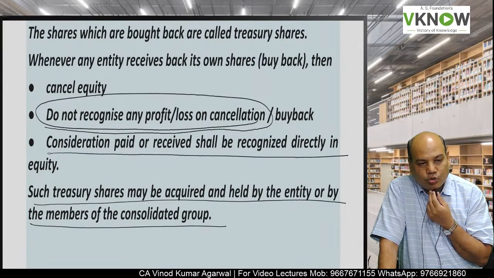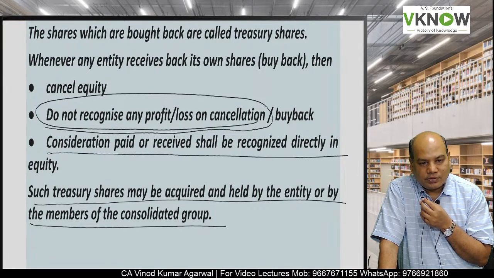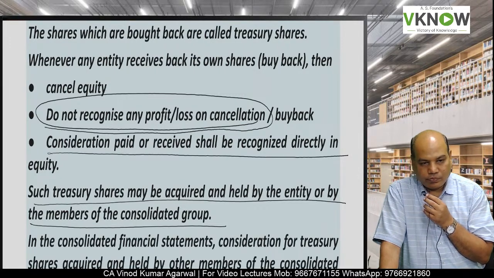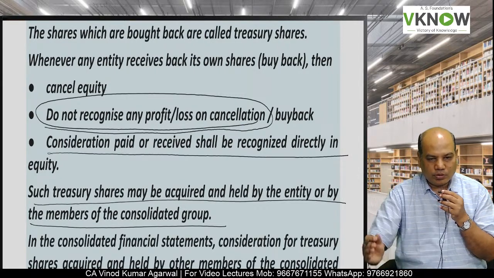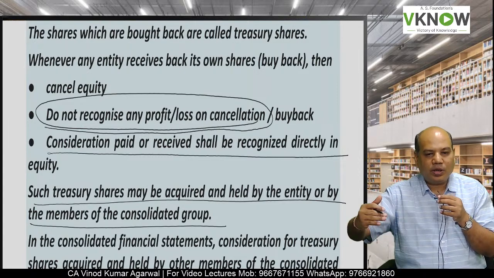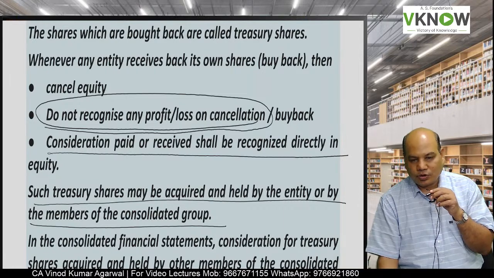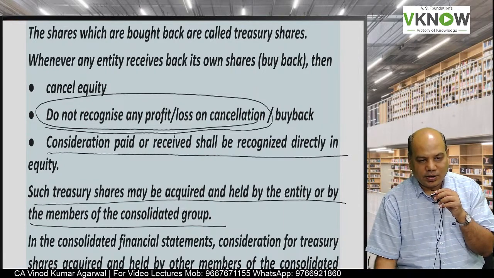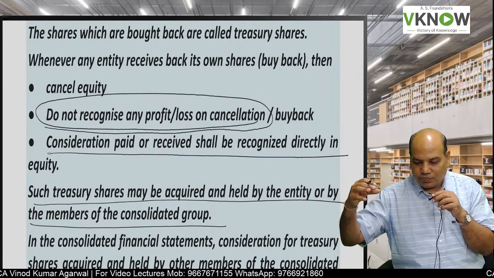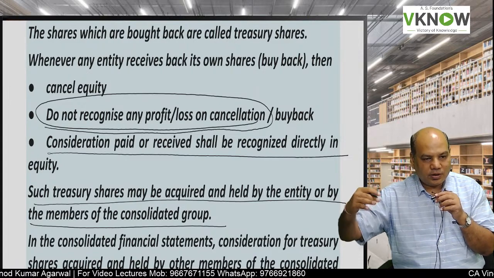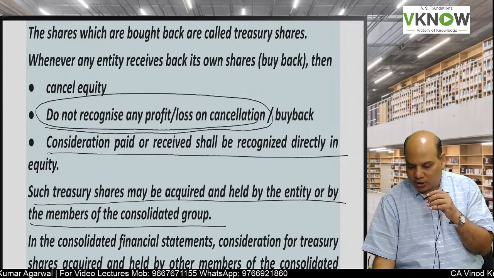Sometimes one group member may acquire share in another group member. Then at the time of consolidation, they will be cancelled. The investment in the equity share will be cancelled and the share capital will also be cancelled.